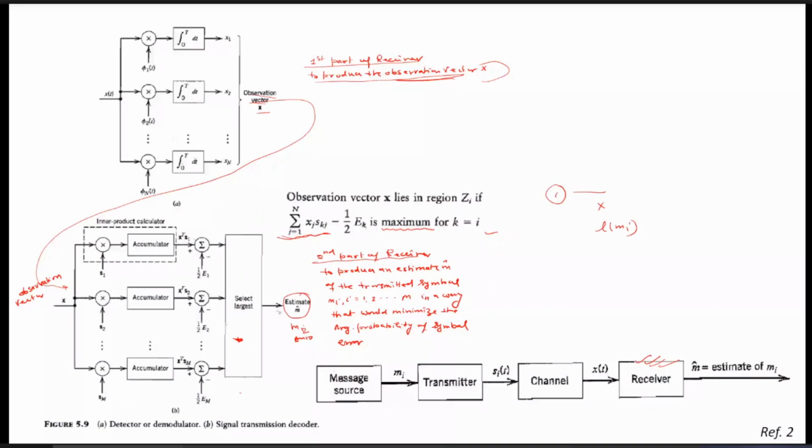If you remember, I have talked about the matched filter concept, where we discussed that if we have the signal g(t), then the matched filter impulse response h(t) is nothing but A times the time-reversed version of g, that is g(T minus t). The time-reversed and shifted version of the signal is nothing but the matched filter impulse response. And if you want to find the output of the matched filter, suppose the input is x(t), then we simply take the convolution of x(t) with the impulse response, and we get the output of the matched filter.